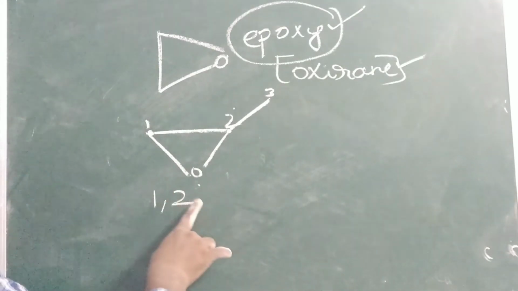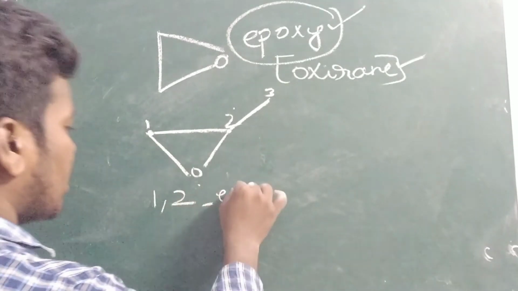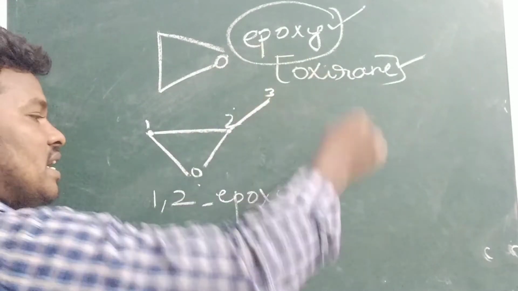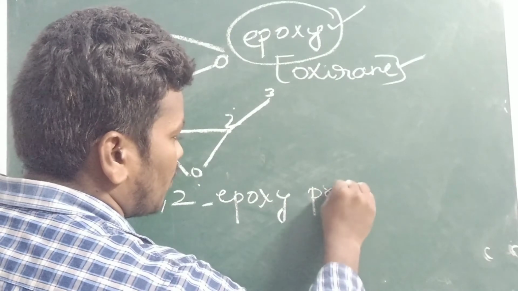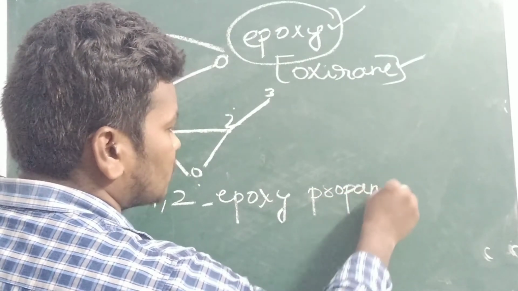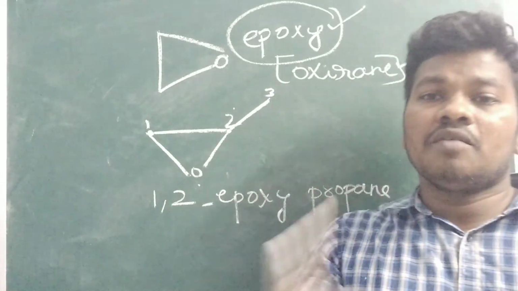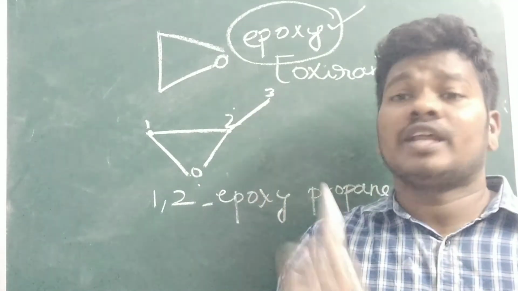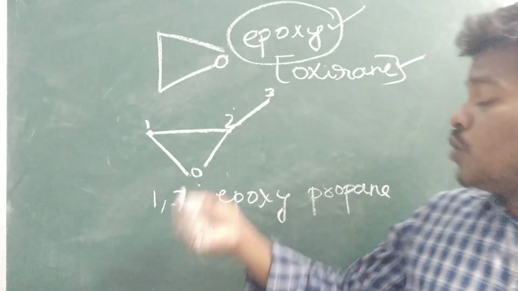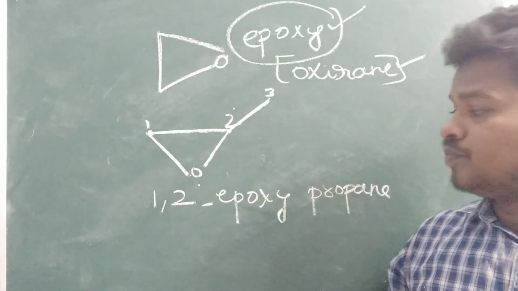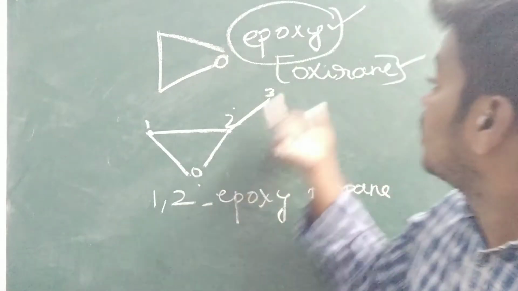For position 1, 2 epoxy propane, or butane, pentane, hexane. What is this? Propane. When we mention epoxy, the first rule is: whenever you are giving the numbering, if you are not giving a number to the oxygen in a ring, you should not use the word oxygen.